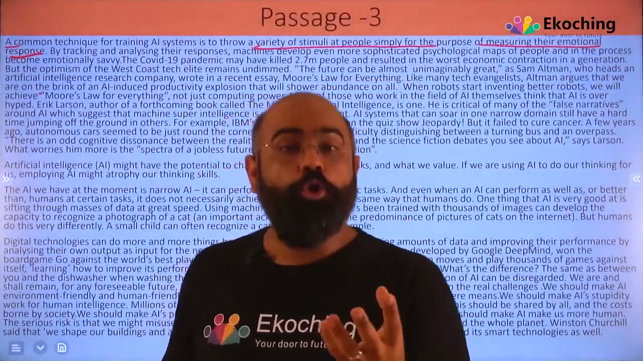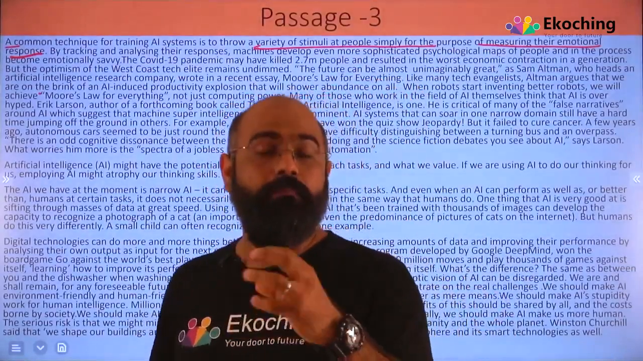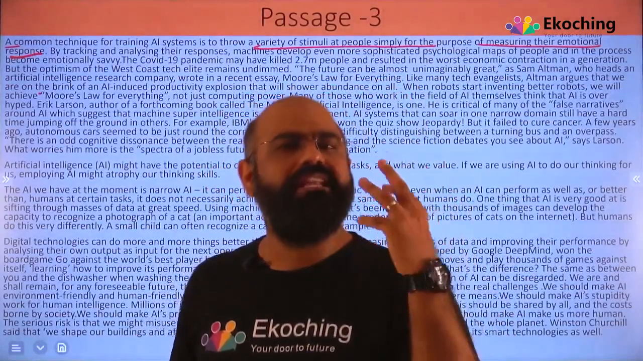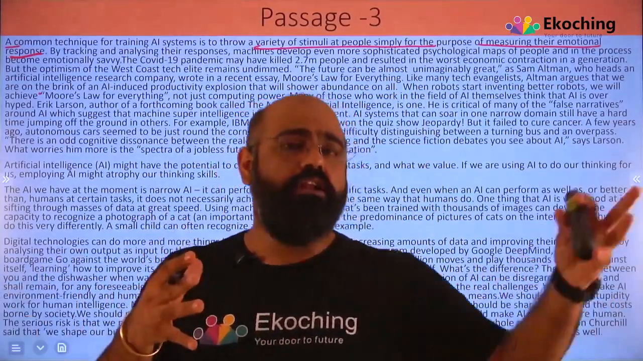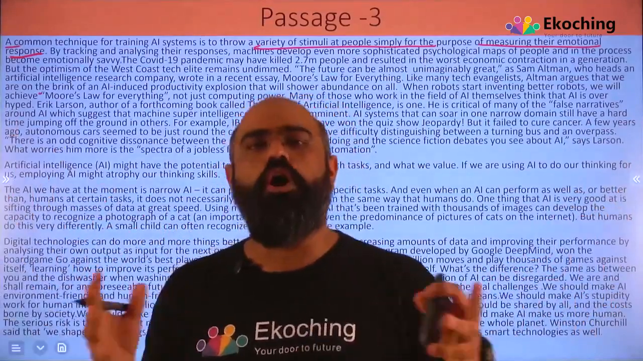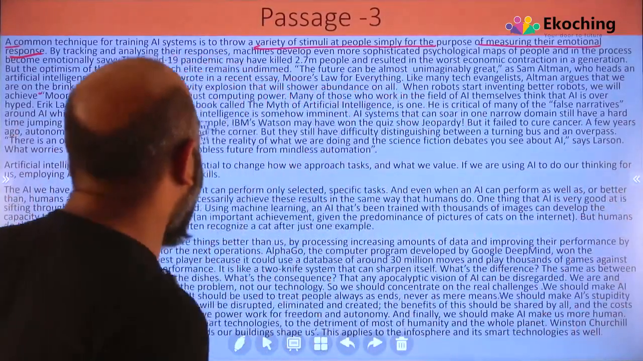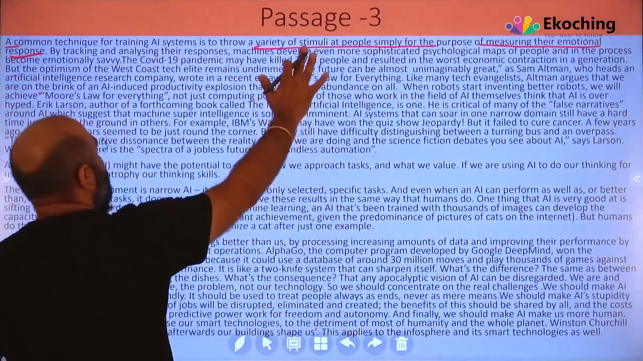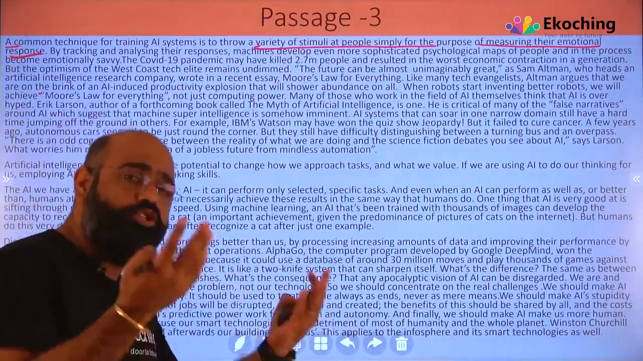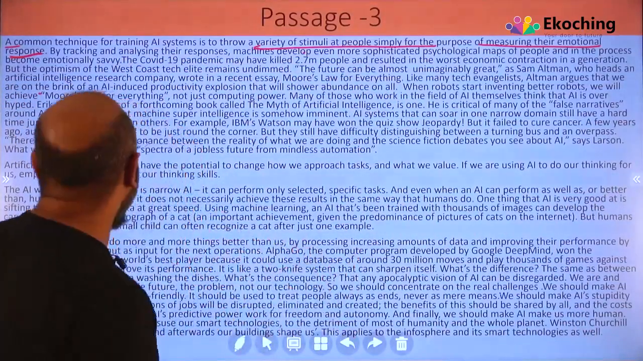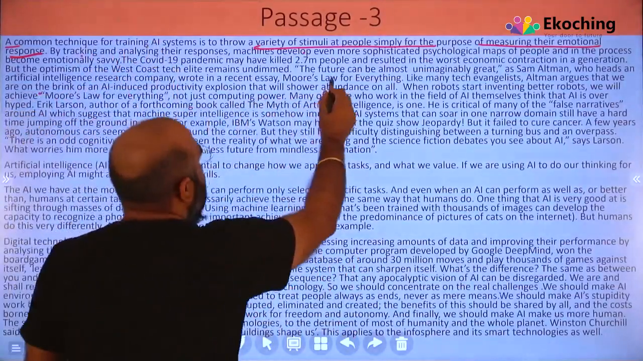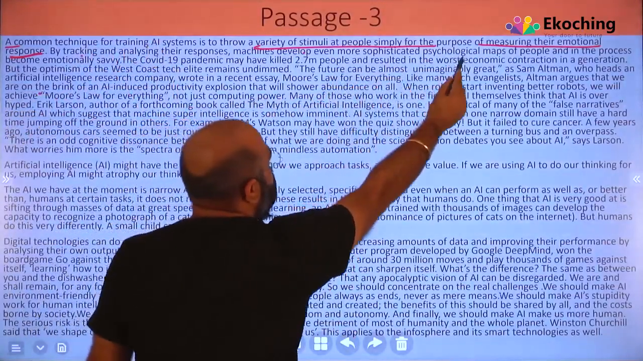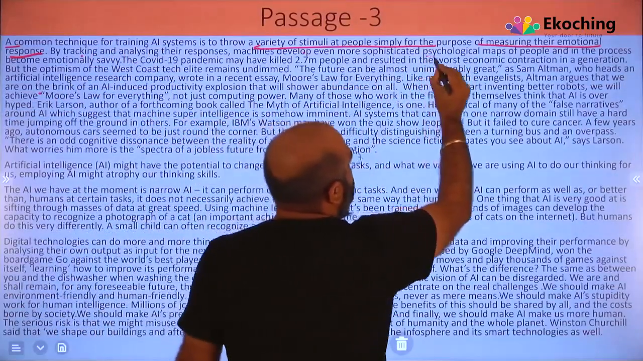Why YouTube के अंदर, if you see the caption coming up, because they are trying to read the psychology, the different kind of accent which Indian have or a Japanese have or a Chinese have. That's all artificial intelligence. That's what they are talking about. AI system is to throw a variety of stimuli and just to ensure to measure their emotional response. By tracking and analyzing their responses, machine develop even more sophisticated psychological maps.